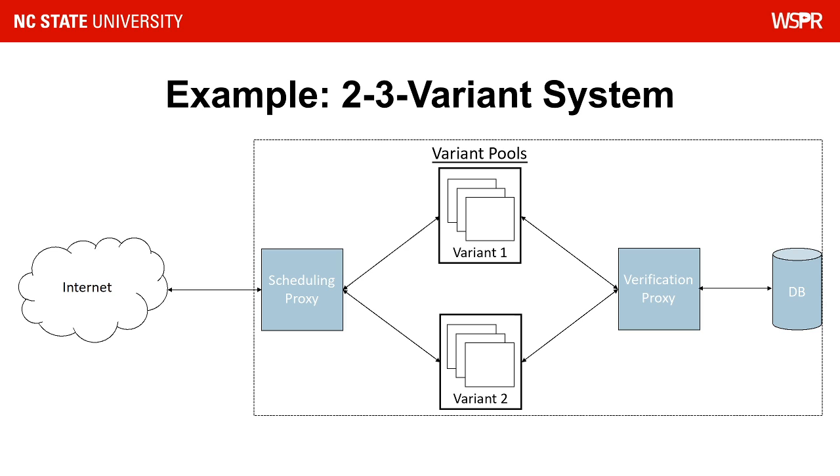Now that we've transformed our environment into an n-variant system, let's quickly walk through an end-to-end example for a 2-3 variant system. First, we have a request from the internet. This is going to be received by the scheduling proxy, and the scheduling proxy is going to select a serving set, which is one server from each variant pool.